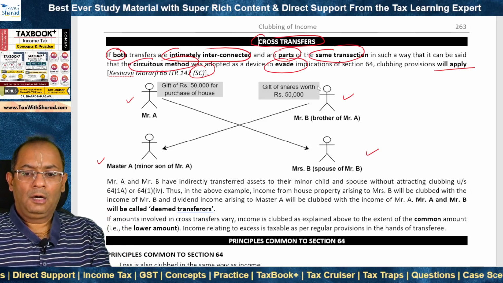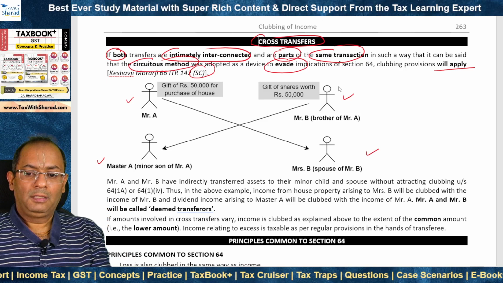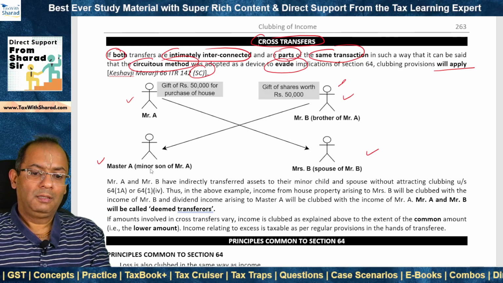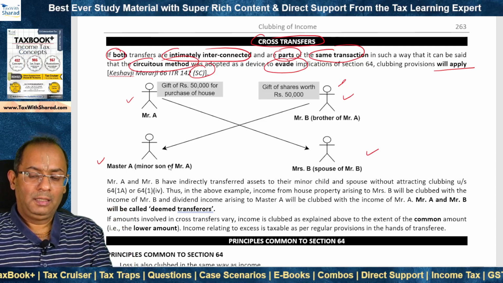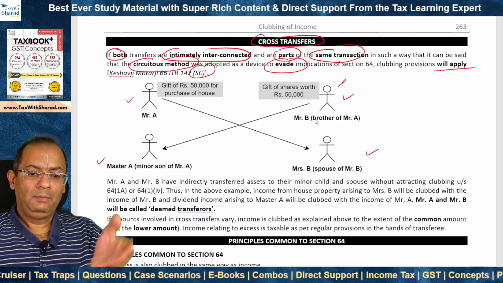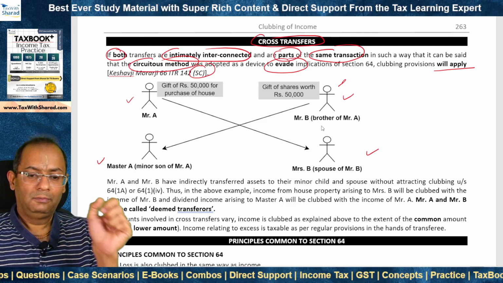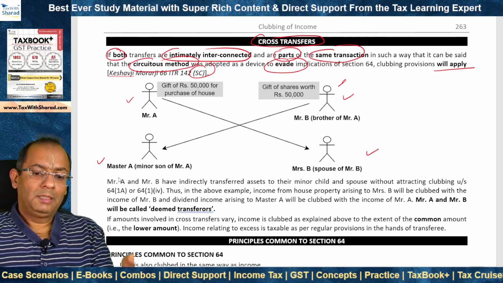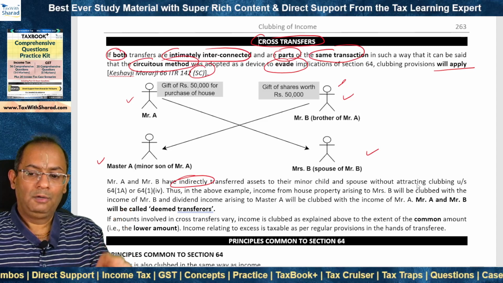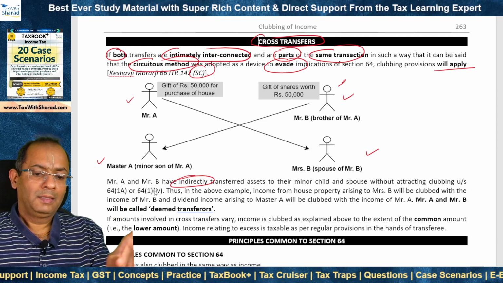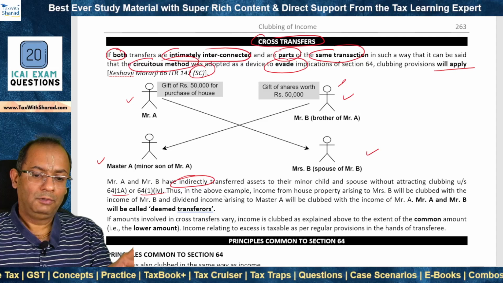Now shares worth rupees 50,000 are parallelly gifted by Mr. A to Master A. Now income arising on account of these shares will not be clubbed in the hands of Mr. B because Master A is not the minor son of Mr. B. So effectively Mr. A and Mr. B have indirectly transferred assets to their minor child and spouse without attracting clubbing under section 64(1)(a) or 64(1)(iv).